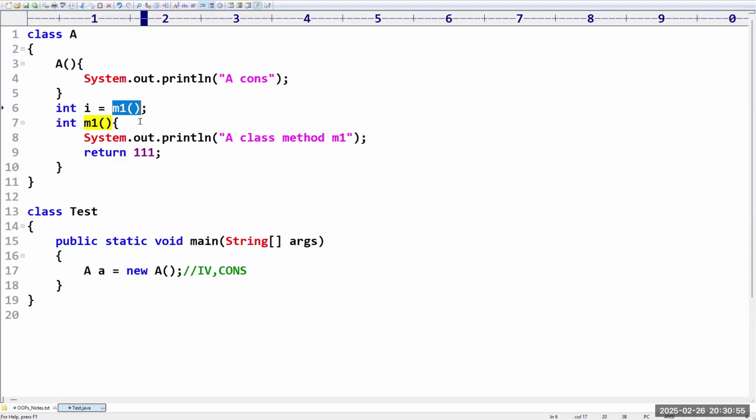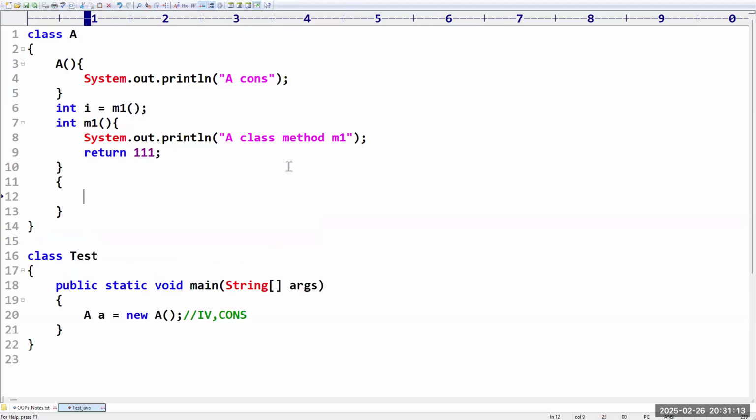Now the value of i is 111. Yes, i value is 111. But before returning, it is printing some message, right? That's why the first line in the output is nothing but this one and then this one. Clear? Okay, sir. Now I am taking one instance block also.